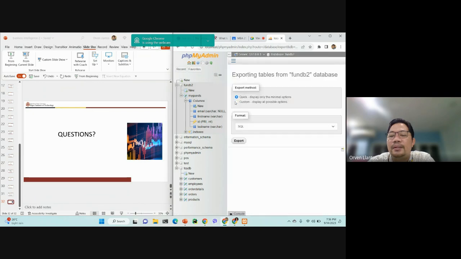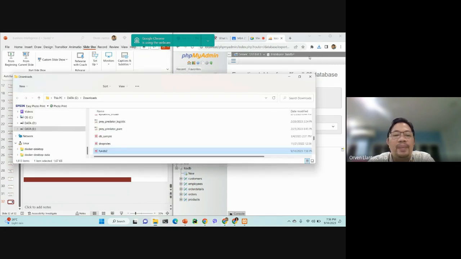The export method will be quick, and the format is SQL. You say export. Then it is already exported. So this is the file that you're going to submit.